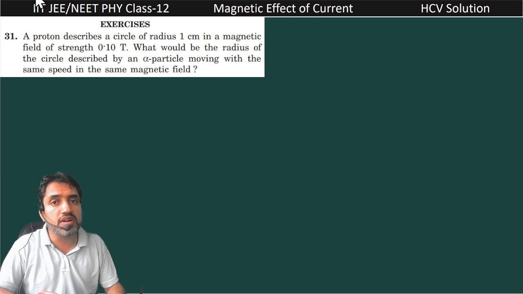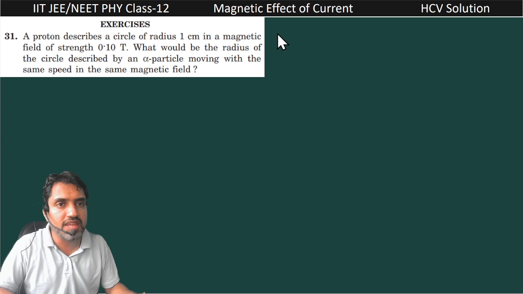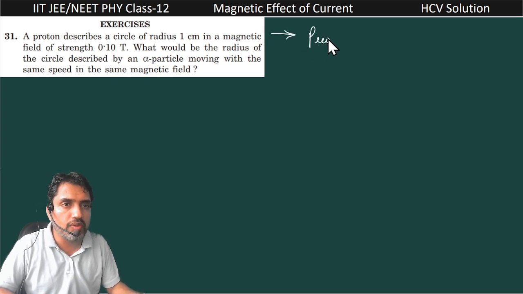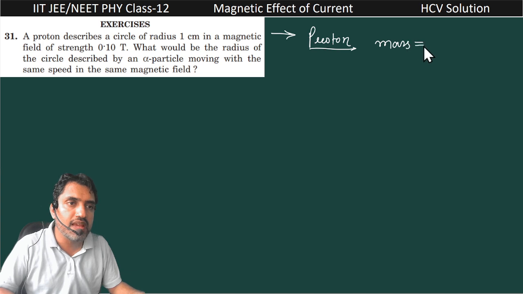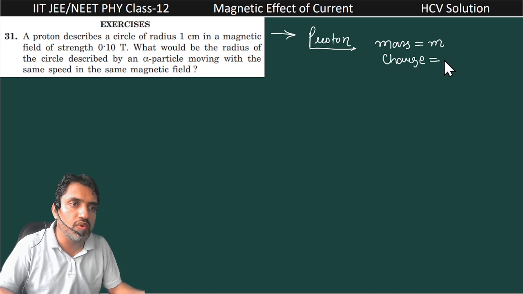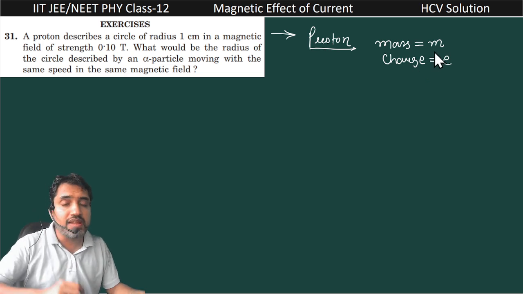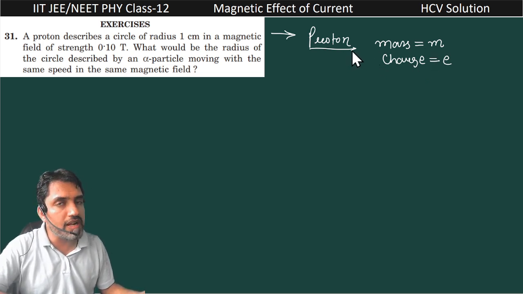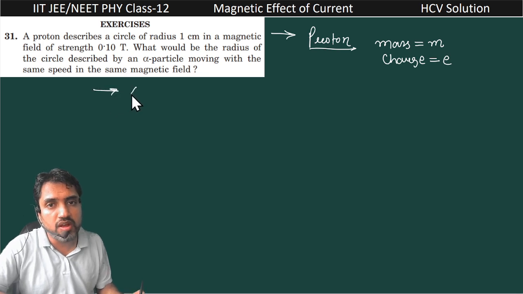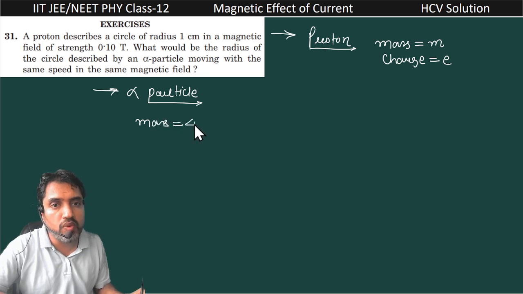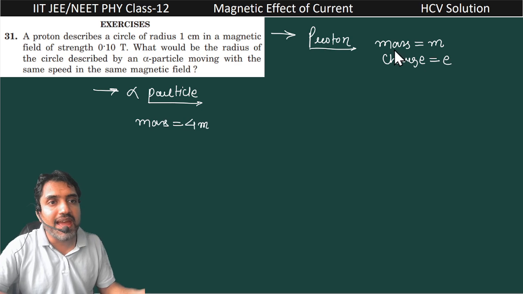So, if we are talking about the proton, the first case, in the case of proton, we consider mass equal to m and charge equal to e. And if we are comparing this proton with an alpha particle, what is the meaning of alpha particle? That is the nucleus of helium. So for this alpha particle the mass will be 4m. It is 4 times as compared to the proton.